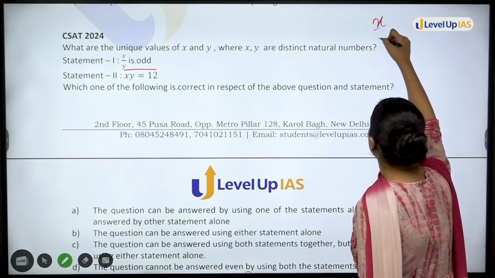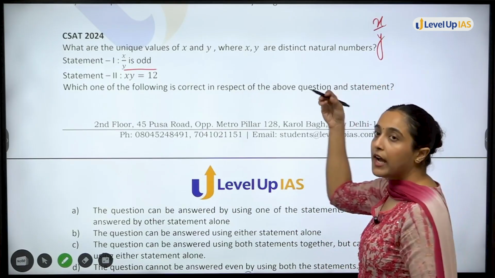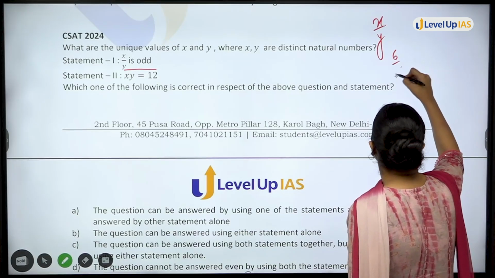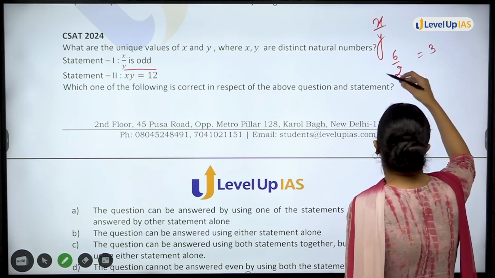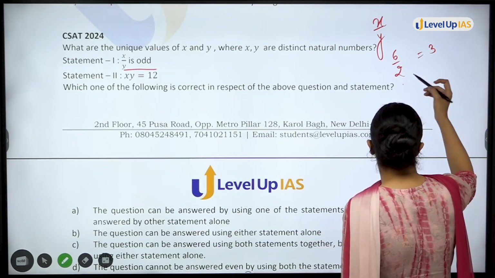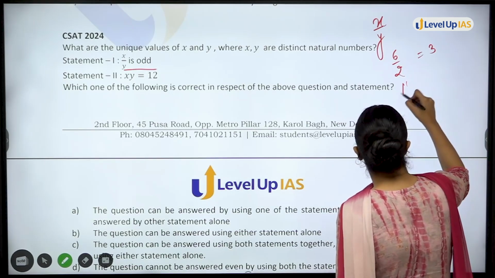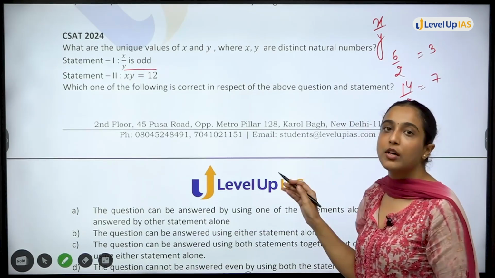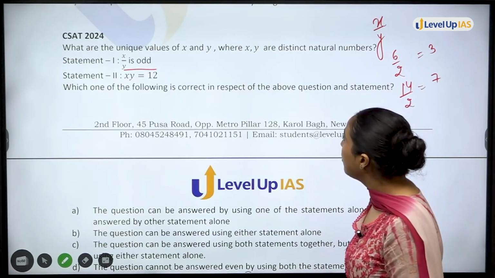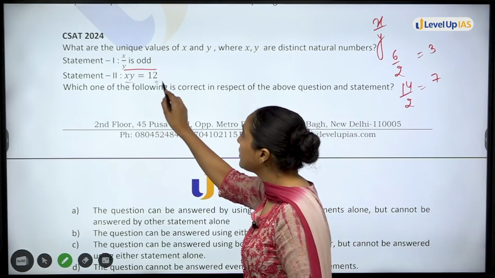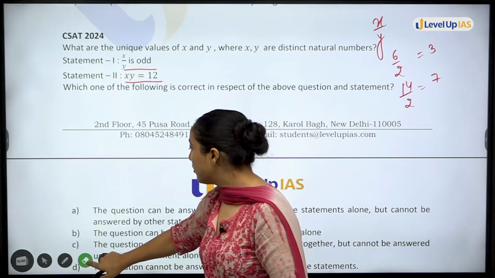X by y is odd. If you take y as 2, then you will get so many options. Let's say 6 by 2, 3, odd. Then 14 by 2, 7, odd. Multiple values are possible like this. So I cannot tell using statement 1 alone. Then you have statement 2, xy is equal to 12.